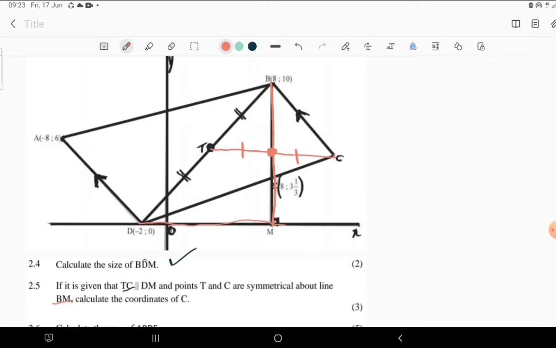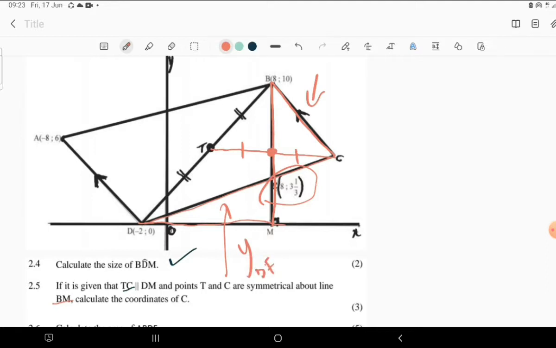Remember, if this information was not given, we would be able to calculate the coordinates of C anyway. But now we are being guided to use this information, because we usually think of having equations being equal at a specific point, because remember, we can even find the equation of DC, and we have point F, which can give us the gradient of DF if we are looking for it, and it's going to allow us to have the equation of DF over there.